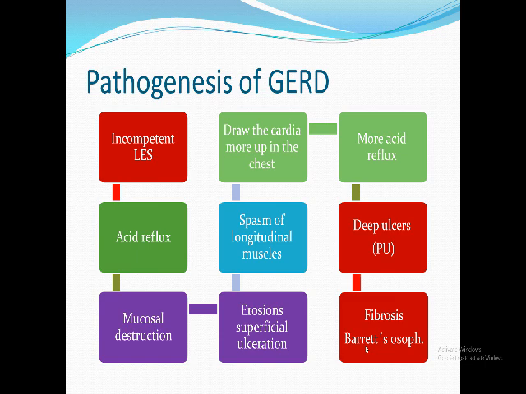To be capable of dealing with the refluxed acid, it is called adaptation or adaptive metaplasia or columnar metaplasia, and will lead to the dangerous and famous complication of GERD, which is Barrett's esophagus. Barrett's esophagus is columnar metaplasia of the lower esophagus. So deep ulcer either heals by fibrosis or by columnar metaplasia. These are two complications of GERD. Here is the pathogenesis of gastroesophageal reflux disease.